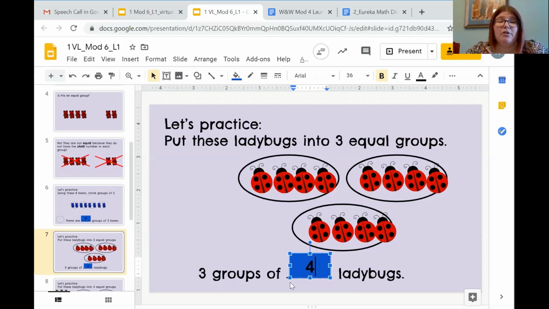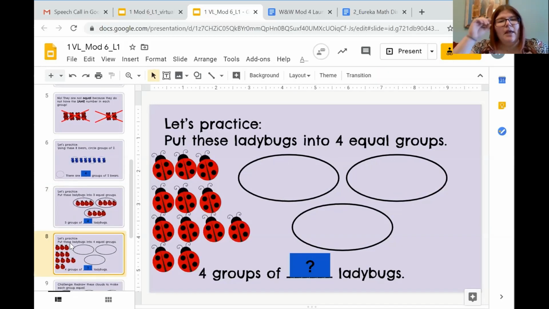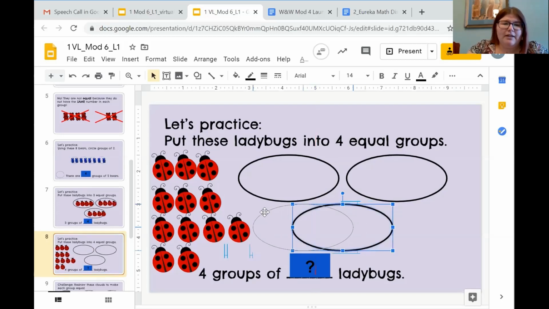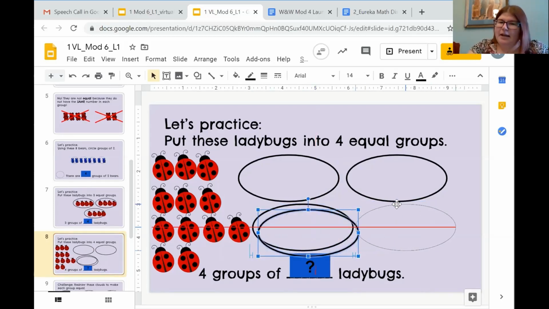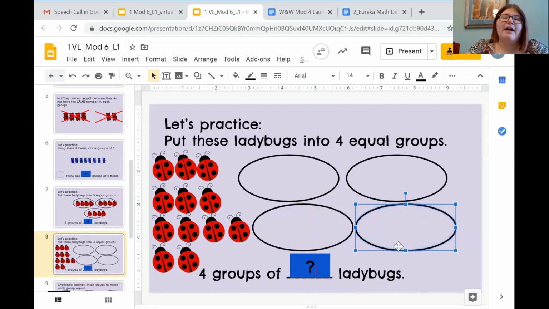There are 3 groups of 4 ladybugs. Okay. Now it's asking me to put these ladybugs into 4 equal groups. Oop. And it looks like I forgot to put an extra circle. That's okay because we all make mistakes. So now I have my 4 equal groups. I see my 4 groups already made for me.